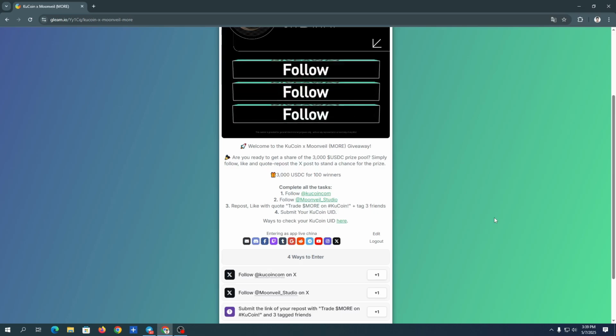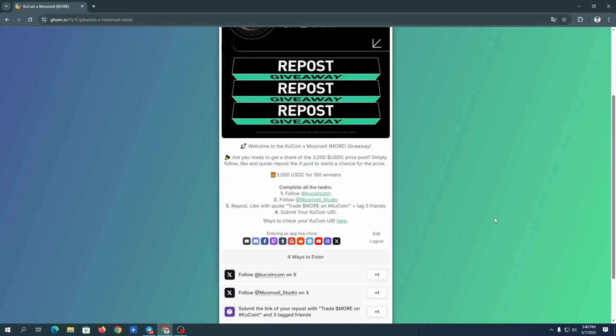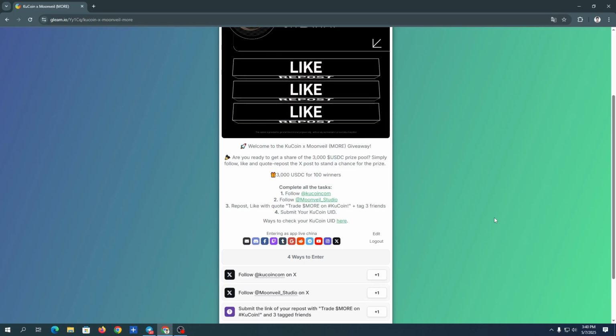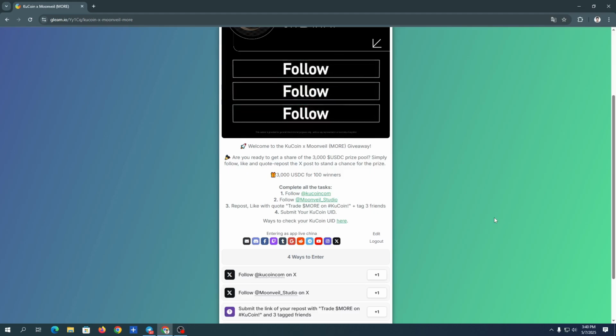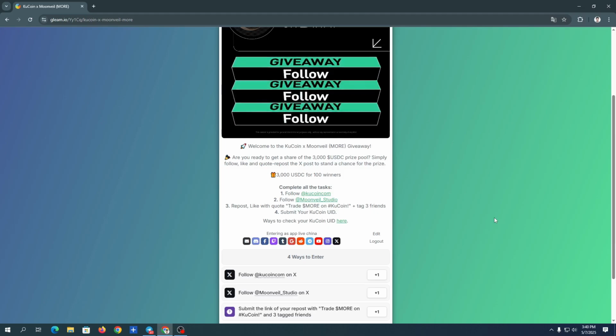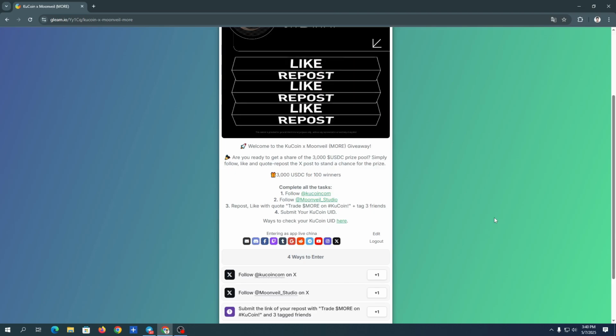With blockchain gaming on the rise and the Moonveil token gaining attention, KuCoin is teaming up to launch this campaign, designed to boost community engagement, exploration, and reward distribution. And the best part? This is a completely free airdrop. Anyone can participate with ease. No investment needed, no complicated steps. Just act fast and join on time.